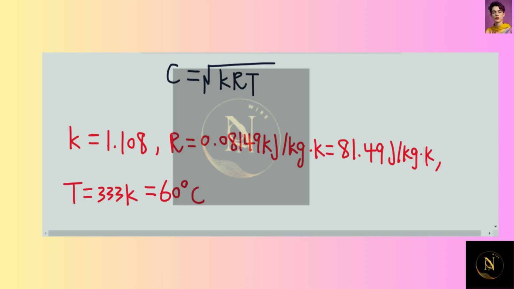Therefore, we have the specific heat ratio for refrigerant 134A is 1.108, and the gas constant for refrigerant 134A is 0.08149 kilojoule per kilogram times Kelvin, which is 81.49 joule per kilogram times Kelvin. And we know the temperature is given as 60 degrees Celsius, which is 333 Kelvin.